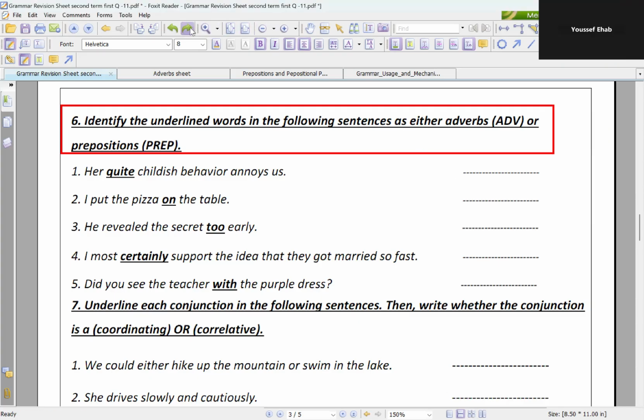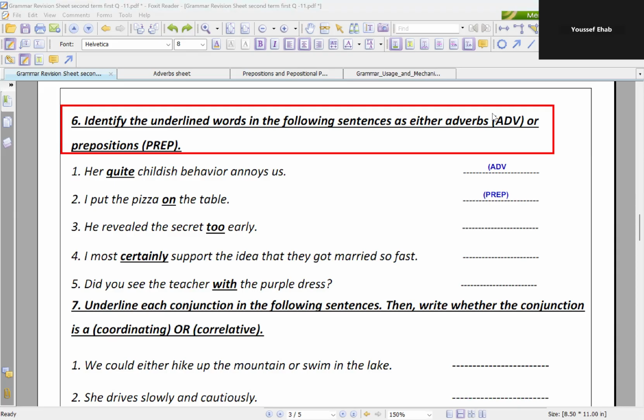Table here, what part of speech is it? Is it a noun or a pronoun? It's a noun, right? So once I have an answer, and the answer is a noun or a pronoun, in this case, I have a preposition.